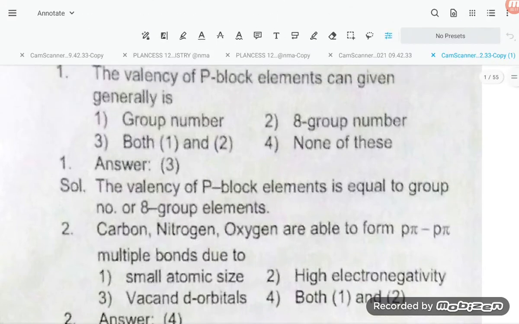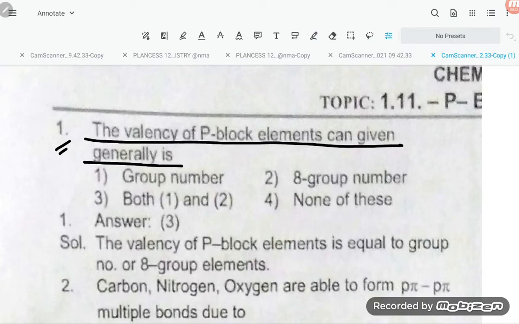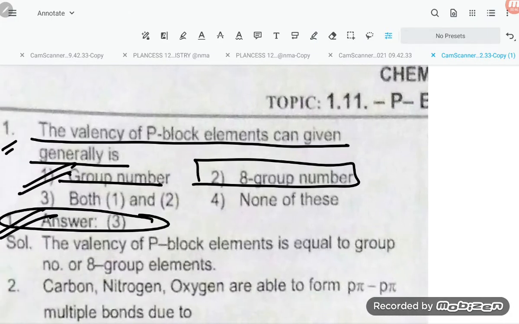What is question number 1, students? The valency of p block elements is generally given by what? The valency of p block elements is given by the group number, or 8 minus the group number. So our required answer is option number 3: group number or 8 minus group number.